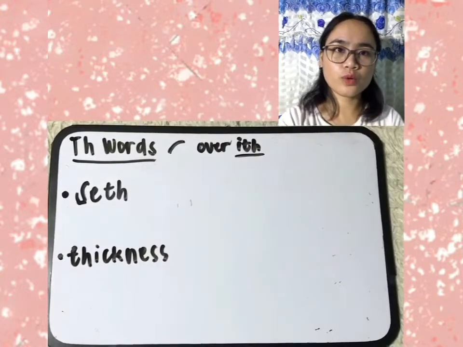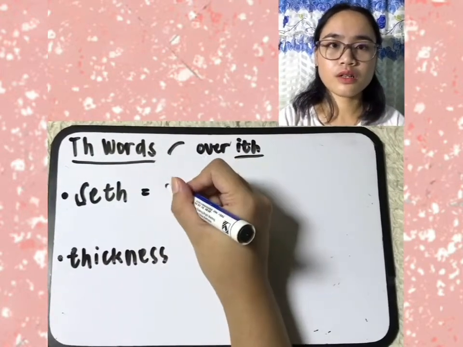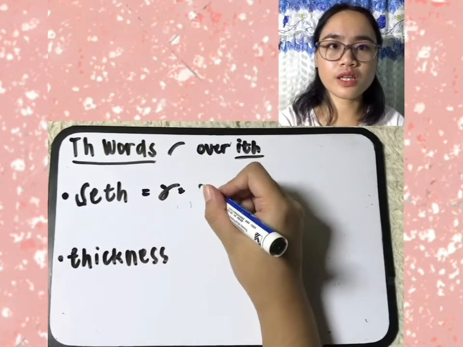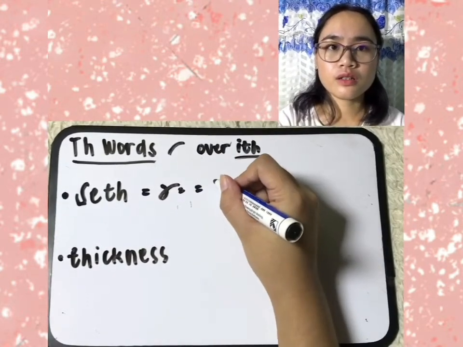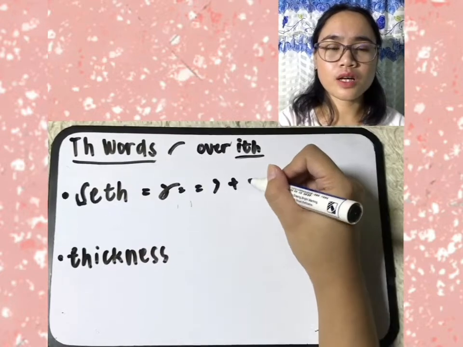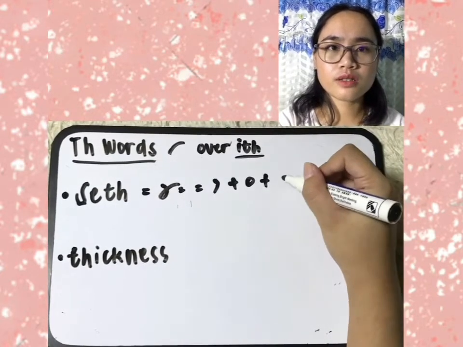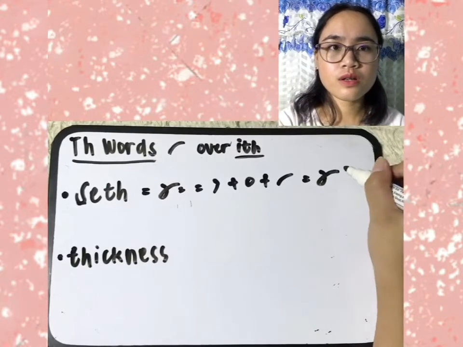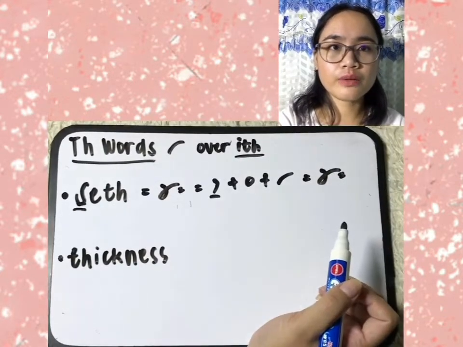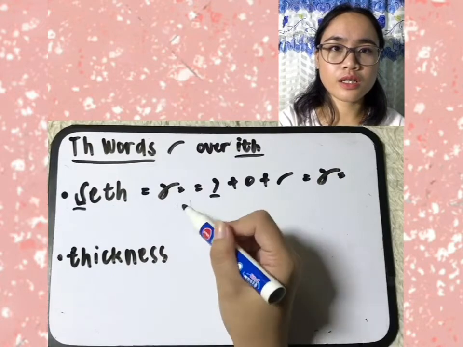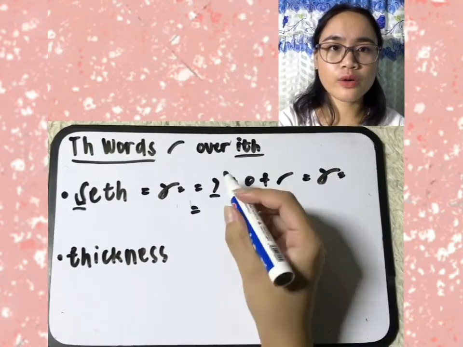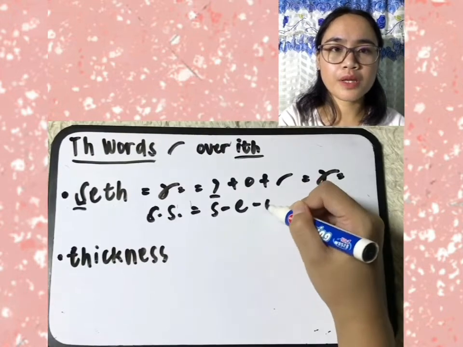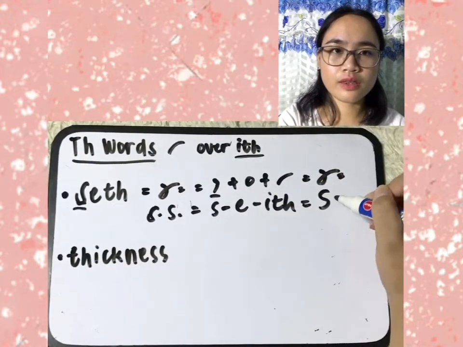Next, let's have the word Seth. We're going to write it in shorthand as S-E-ith, with capitalization because it is a proper noun. Dissect it: right S plus E symbol plus ith symbol, which is an upward sloping short curve. So Seth. We use the right S because it is before ith. If we're going to shorthand spell it, S-E-ith. Seth.